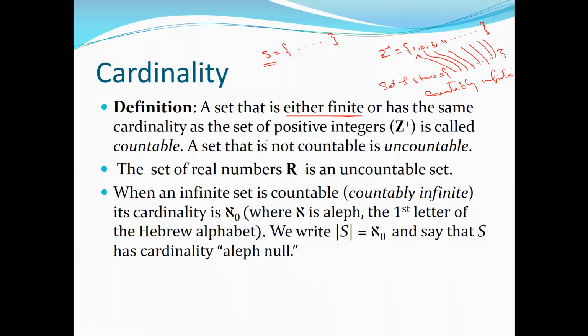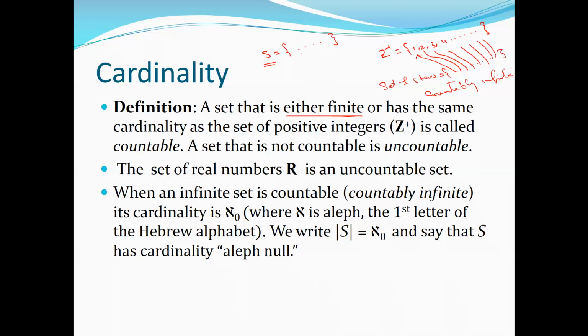It says if the cardinality of this set S is equivalent to the positive integers, then it is countable. So we know that the positive integers are never ending, and the counting of S is never ending, so we can map them in a fashion. For example, the hairs on your body: you might not be able to count them, but the hairs on your body may be infinite, but it is countably infinite. In some fashion you can count them, and then it becomes countably infinite. They are infinite, but they can be countable.